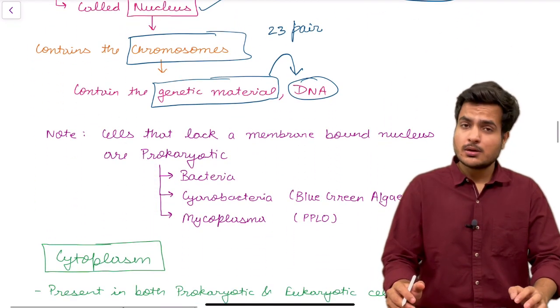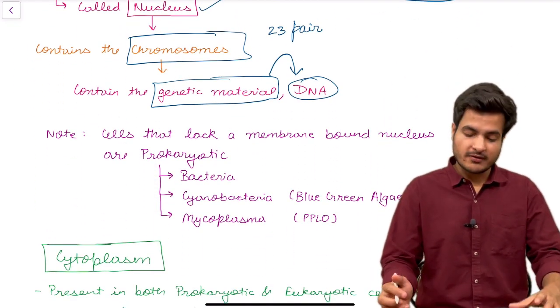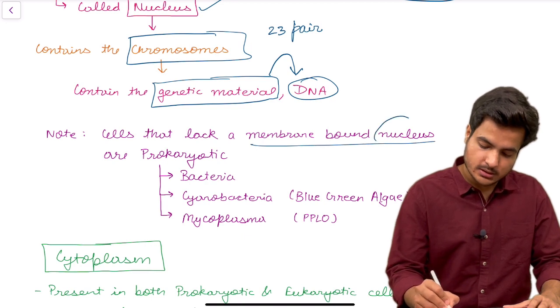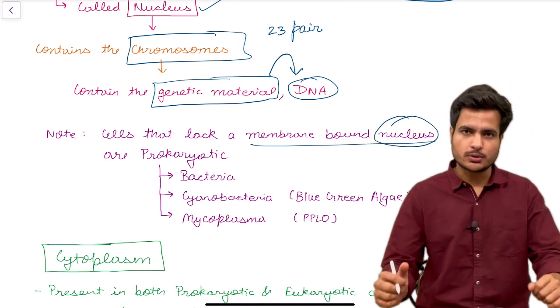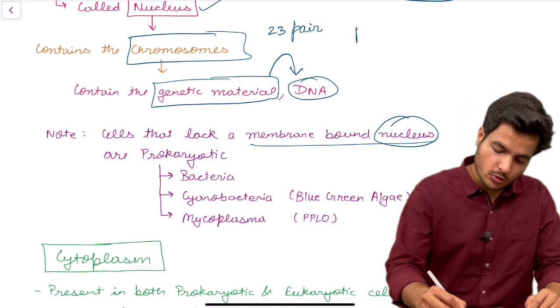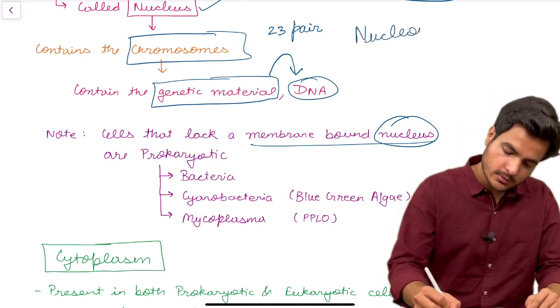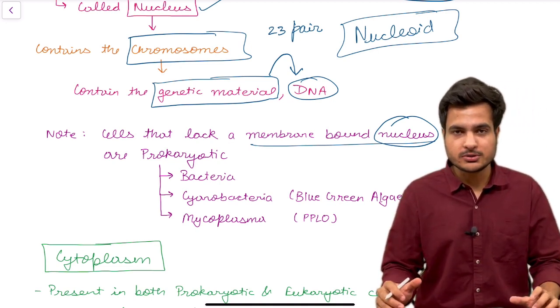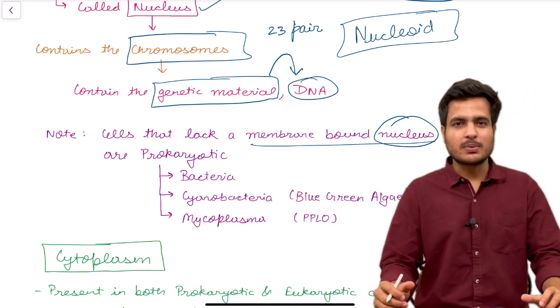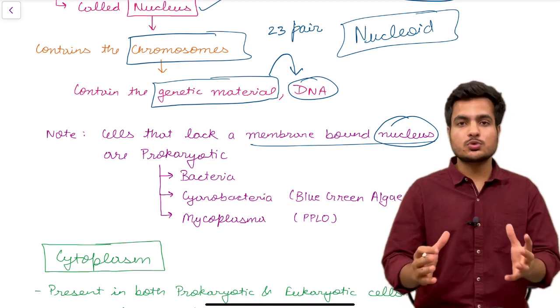But friends, prokaryotic cells do not have a membrane-bound nucleus. So where is the genetic information of prokaryotes stored? It is stored in the form of the nucleoid.